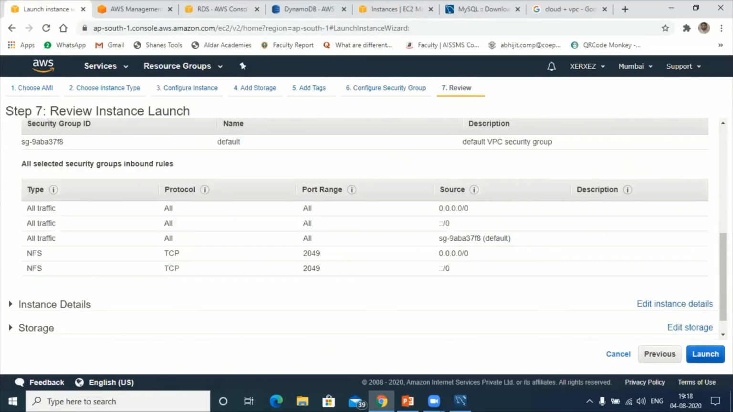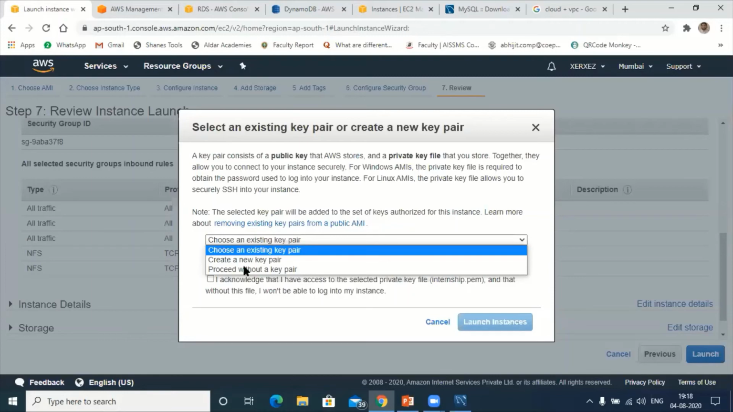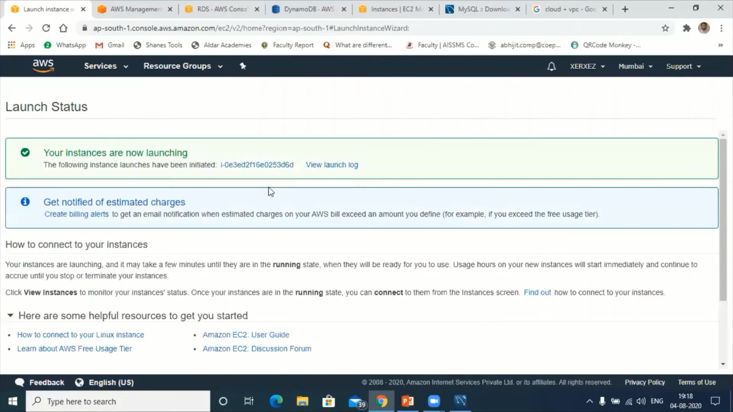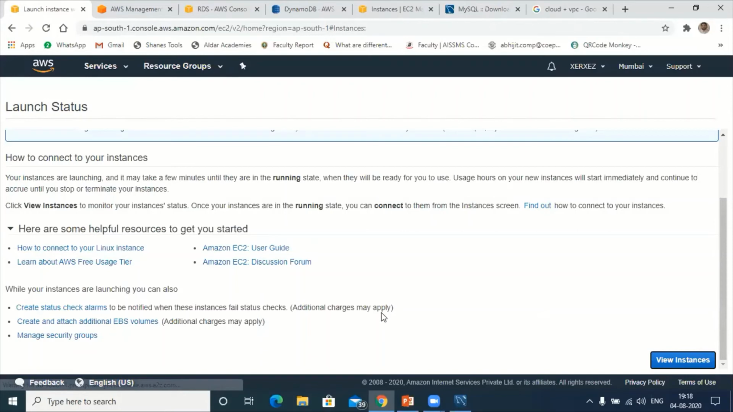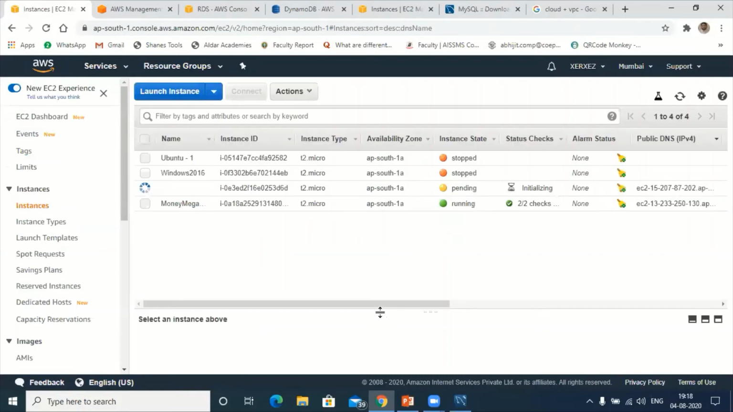But before launching, let me check edit instances. Is it possible to edit this? No. Edit instances, instance details, launch it. I will use the same existing key pair. Choose the existing key pair, then launch the instance. Okay, so now the instance is getting launched. View the instance. It's getting launched. Hold on a second.